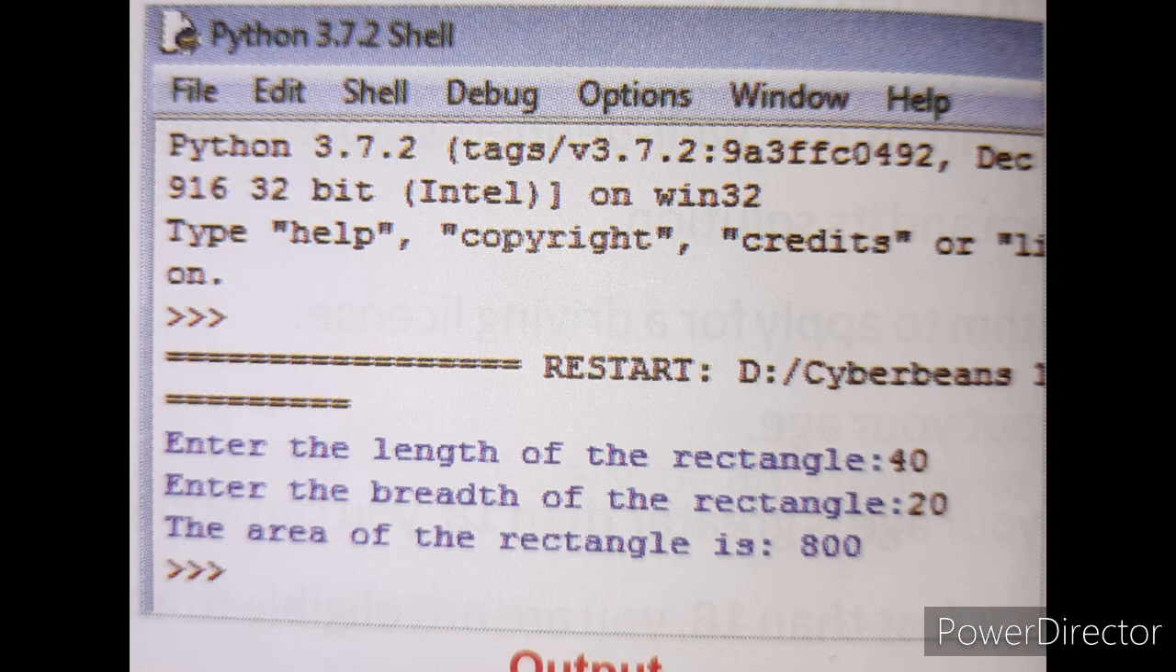Did you understand, children? Like this, the area of a rectangle is 800. This is called the sequential statements. That means it will be executed in a sequential manner. One statement is followed by another, like that.